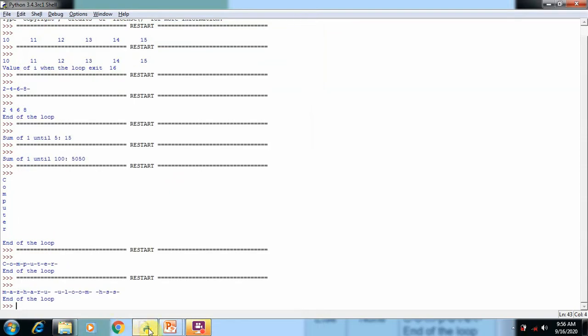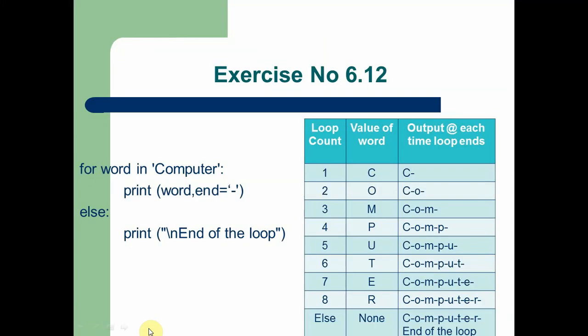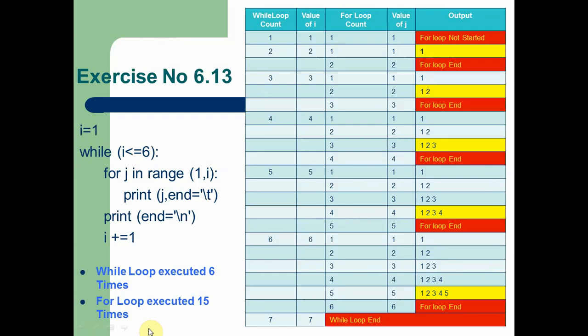The next program which we are going to execute is 6.13. In this example we are going to understand the nested loop, that is, using a loop within another loop. In the previous examples we only used a single loop in a program. Now in exercise number 6.13 we are using two loops, namely a while loop and a for loop.